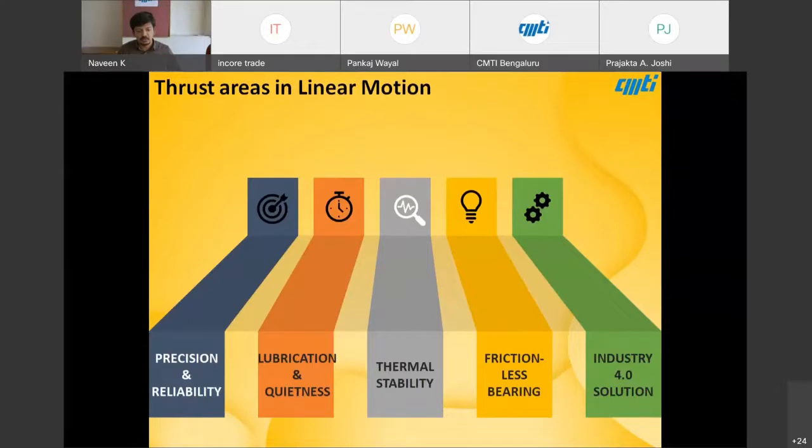What are the recent advances towards better lubrication and noise reduction, also thermal stability, then frictionless bearings, how they have been adopted in linear motion systems, and also how Industry 4.0 solutions.